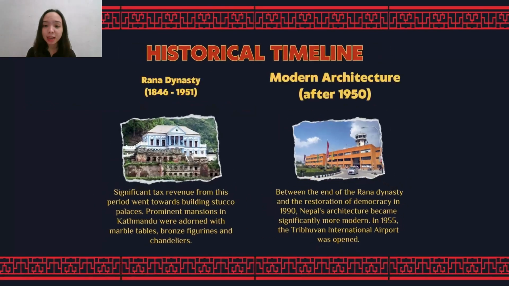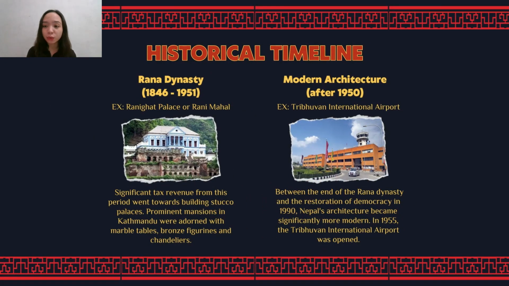Next, from the Shah dynasty comes the Rana dynasty, which dated from 1846 to 1951. This period saw both art and architecture of Nepal become heavily influenced by popular architectural trends in Europe. Significant tax revenue from this period went towards building stucco palaces. Prominent mansions in Kathmandu were adorned with marble tables, bronze figurines, and chandeliers. A sample structure from this period is the Ranikhat Palace or Rani Mahal.